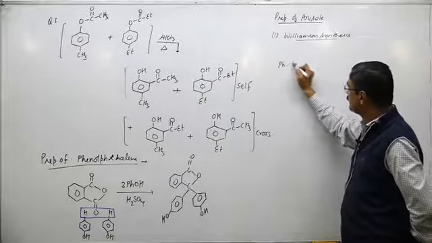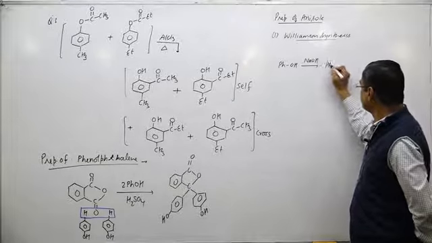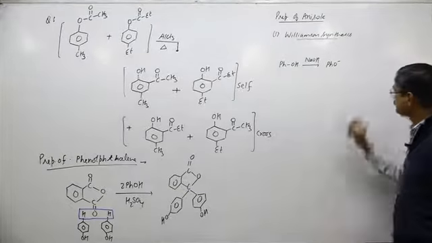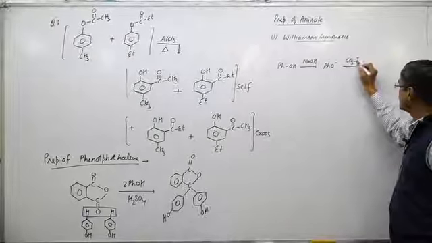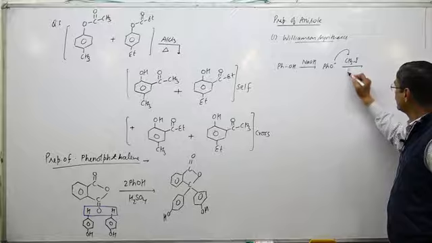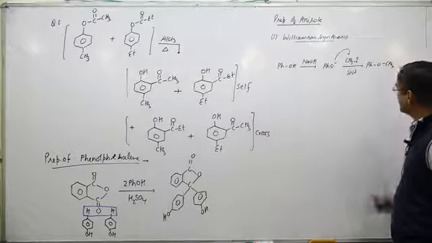I take the phenol in basic medium, phenoxide is formed, and phenoxide on reaction with CH3I, the SN2 reaction takes place and the anisole is obtained.